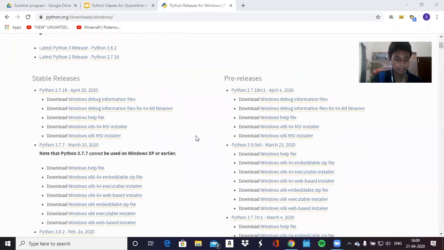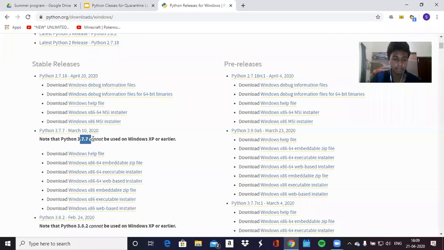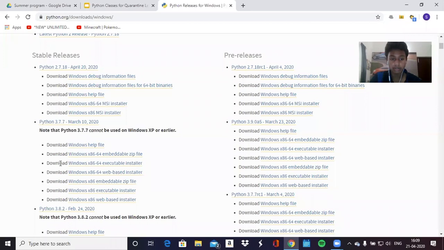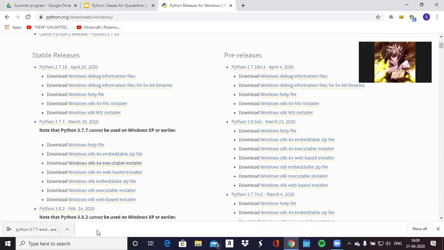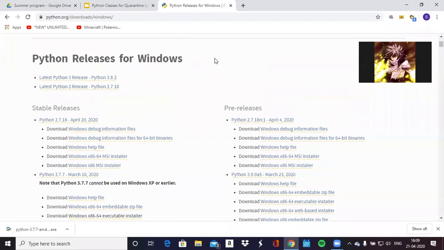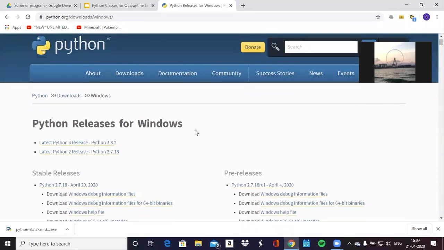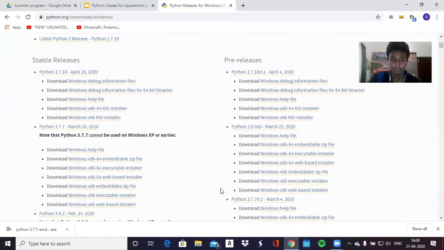Okay, now scroll down a little bit, and you should see Python 3.7.7. And under that, there should be a download Windows x86-64 executable installer right here. If you see on my screen, this option right here. What you want to do is just click on it, and it should install something to your downloads folder. Everyone got it? Anyone want to share their screen if they have any trouble? This is important, so you can ask me if you have a question.